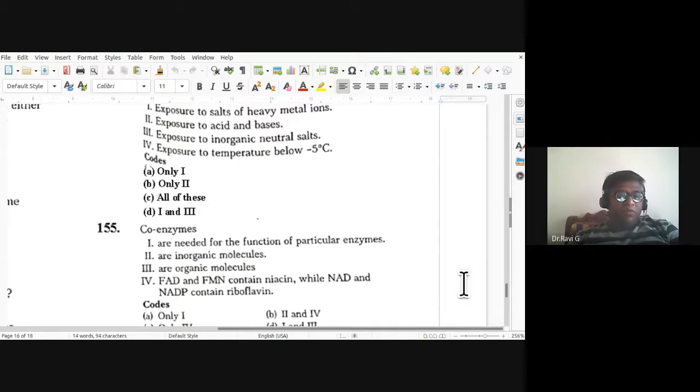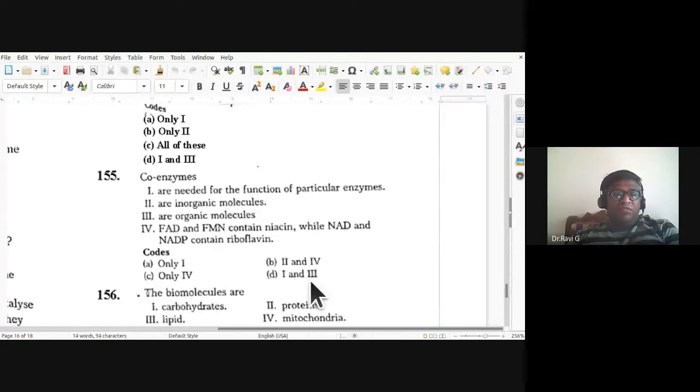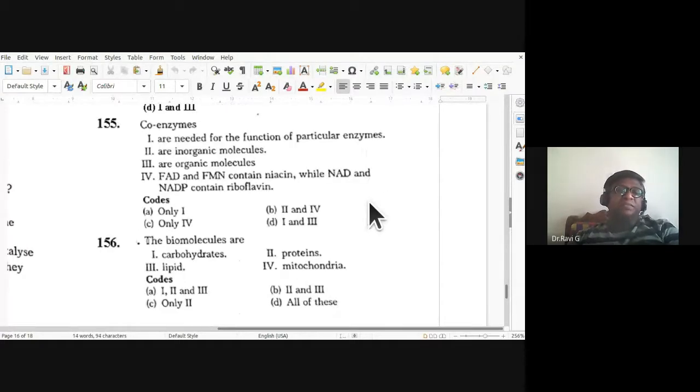It is going to be 1 and 3. So for the 155th, the right answer is 1 and 3. Coenzymes are needed for the function of particular enzymes, and coenzymes are organic molecules.